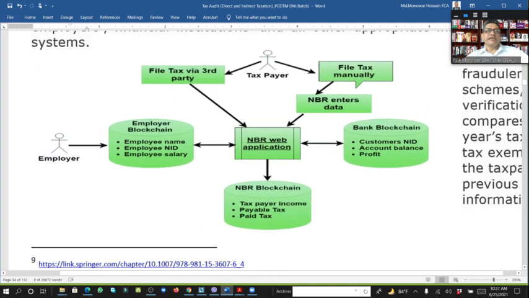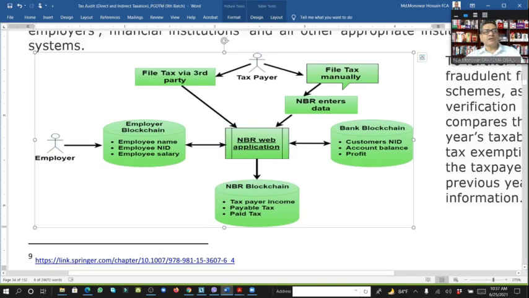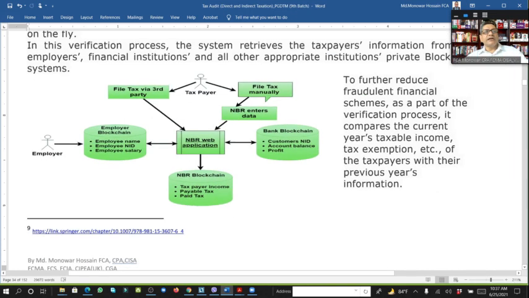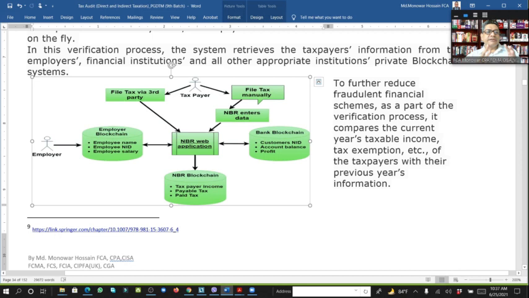So that is the formula. Look here, the employer and any organization, they put all employees' NID, TIN, etc. within the system, and the taxpayer files the tax return through the internet or base software.